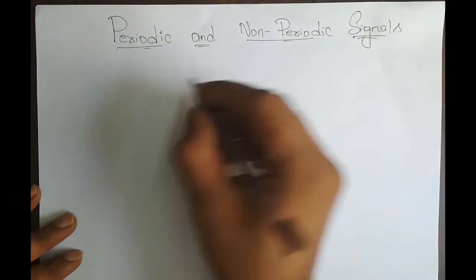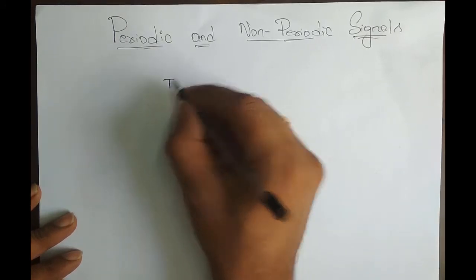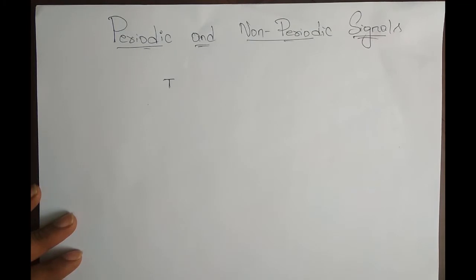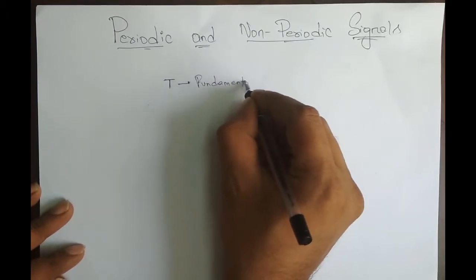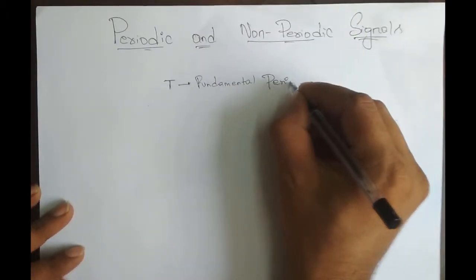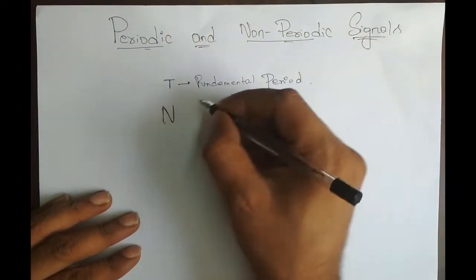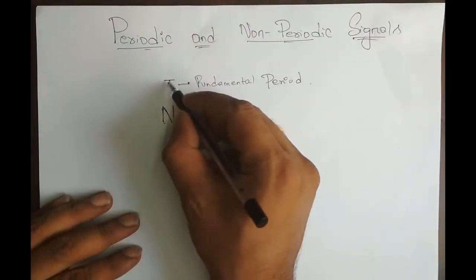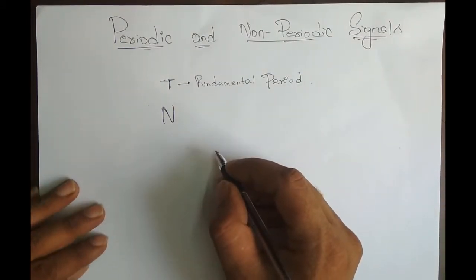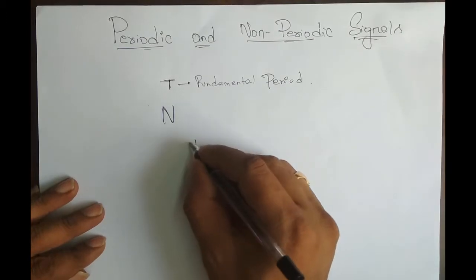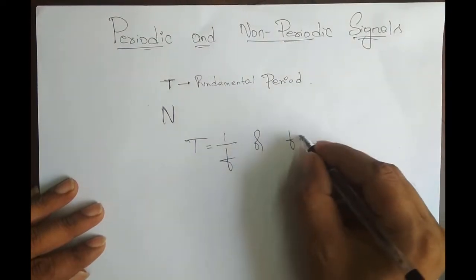The smallest value of time for which the signal repeats is called the fundamental period, and we call it capital T. So the fundamental period for a continuous time signal is capital T. If it is a discrete time signal, capital N is the fundamental period. How do you define the fundamental period? It's the smallest period of time for which the signal repeats itself. Also, capital T is the inverse of the frequency, 1 by f, or f is equal to 1 by T.